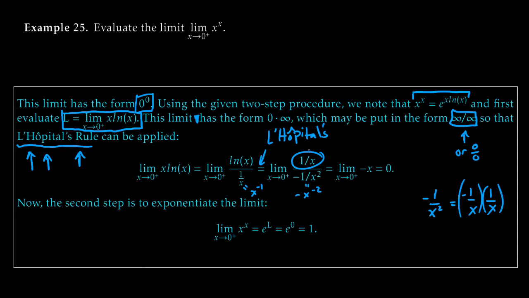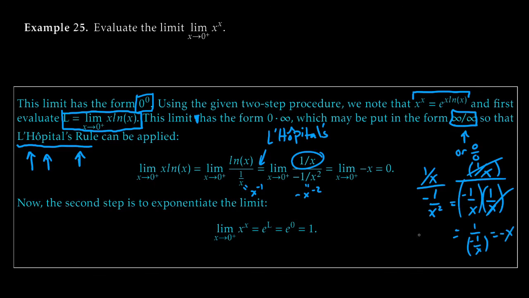Okay, so if I have 1 over x over minus 1 over x squared, that's the same as having 1 over x over minus 1 over x times 1 over x. These two guys cancel. So we get 1 over minus 1 over x, and that's kind of ugly, so let's just turn that into minus x.